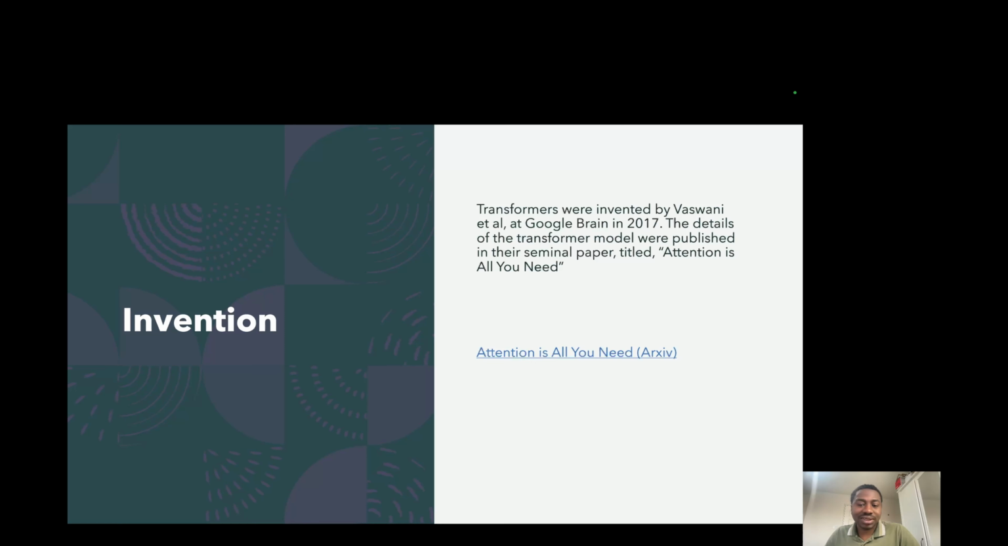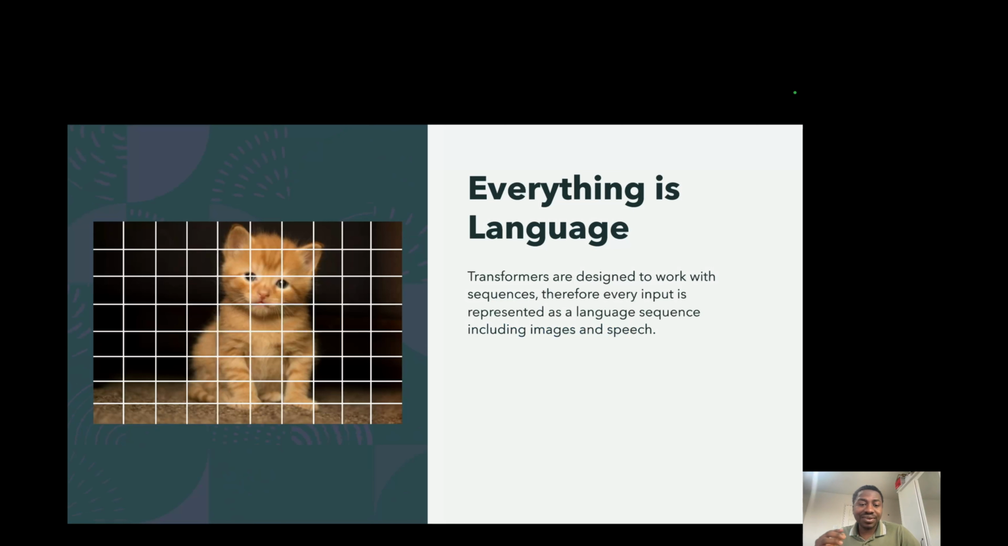That was primarily what transformers were originally used for, but today, of course, they are used for basically everything on the planet. And in transformers, everything is modeled as language, and this is really important. Prior to transformers, we had different models for different things. There were convolutional neural networks for images, and recurrent neural networks for language, and a bunch of different models, and they handled inputs and outputs very separately. But with transformers, everything is modeled as language, and it's designed to work with sequences.